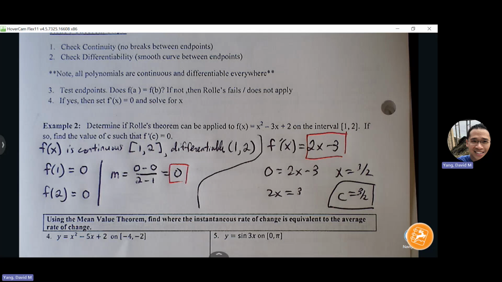All right, definitely want to come back and revisit this, but I want to just introduce you to the process, right? You find your average rate of change, find the slope between the endpoints, find the derivative, and then just set them equal to each other.